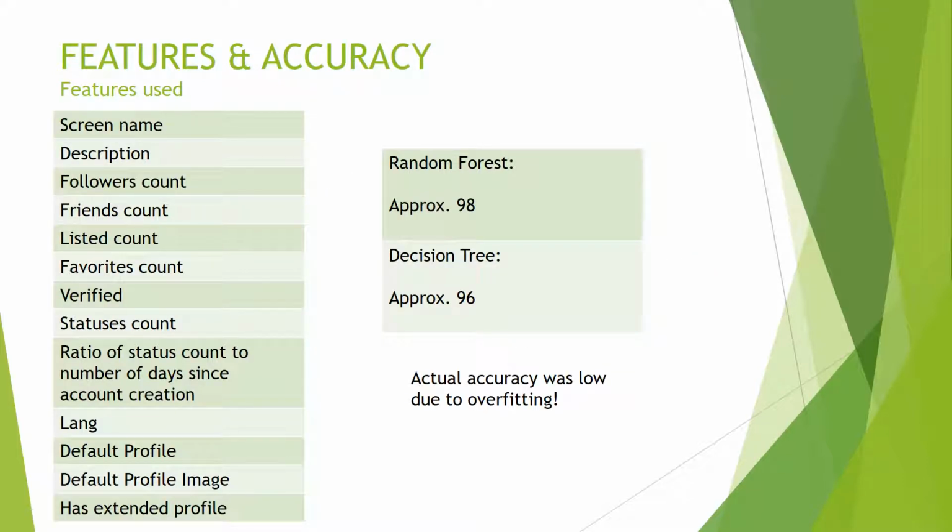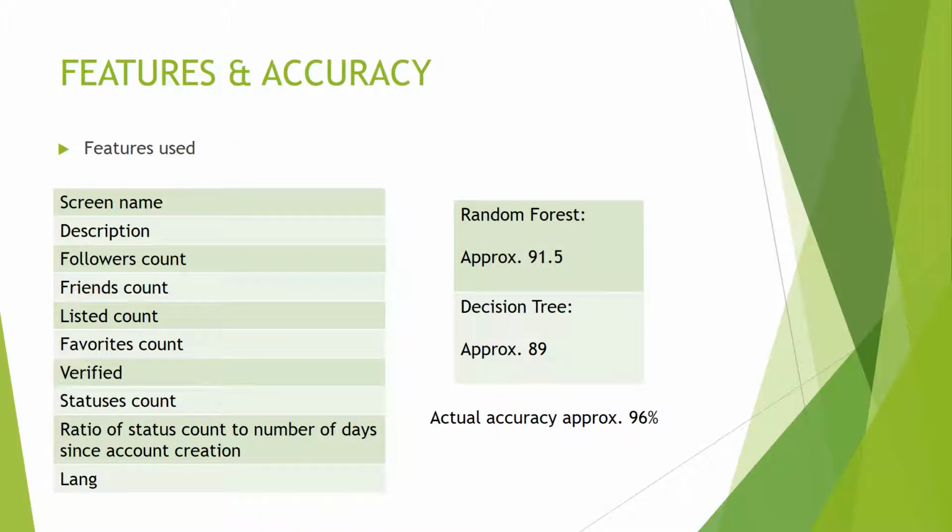Feature selection and accuracy. To improve our accuracy, we selected different features at different attempts. One such selection can be seen on the slide here, where we selected many features, approximately 13, which yielded high accuracy for both algorithms on the training set, like 98% for random forest and 96% for decision tree, but the actual accuracy was really low. It was due to overfitting. It was approximately 68%. So selecting too many features to train the model usually results in overfitting and lesser accuracy.